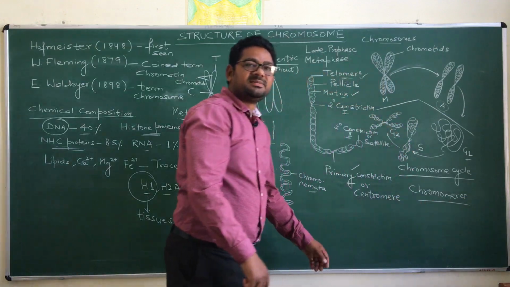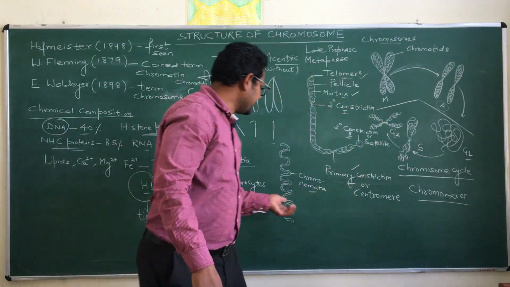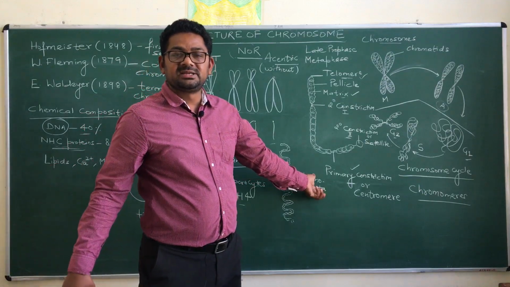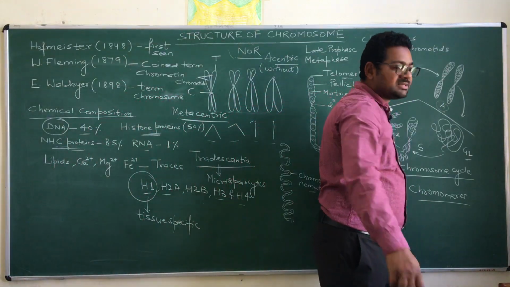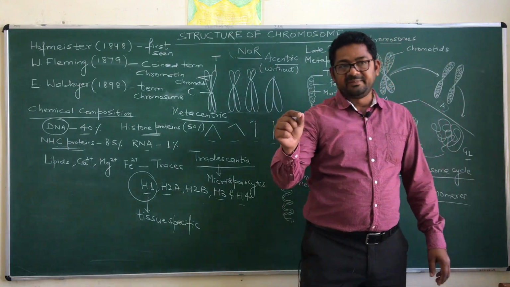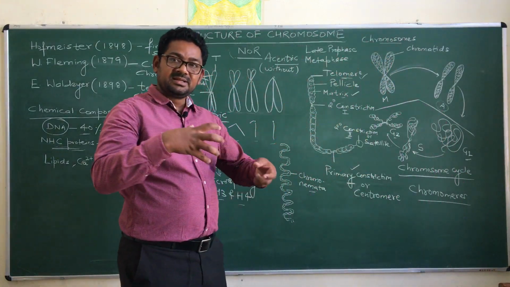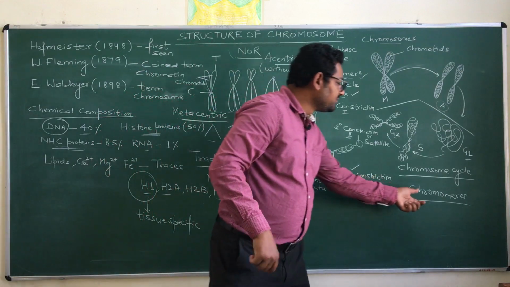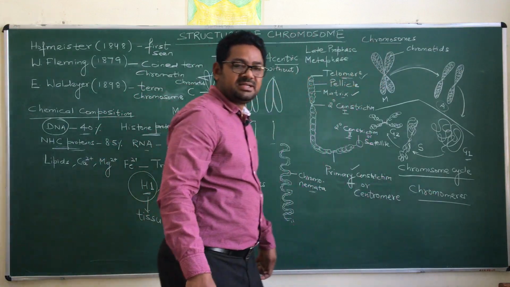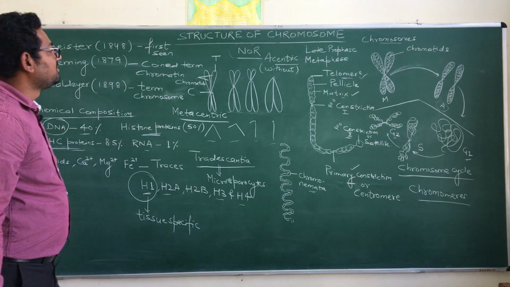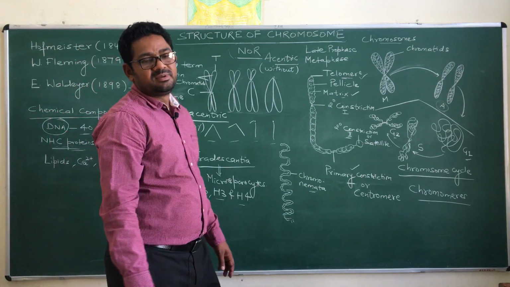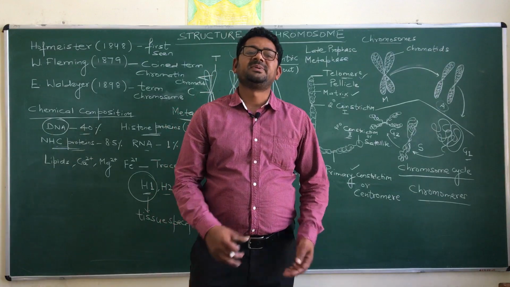Don't confuse the term chromomeres with chromonemata. Chromonemata are the fibers formed by the DNA, and chromomeres are also fibers, but at this point there is compaction of the fiber. These structures are named chromomeres.